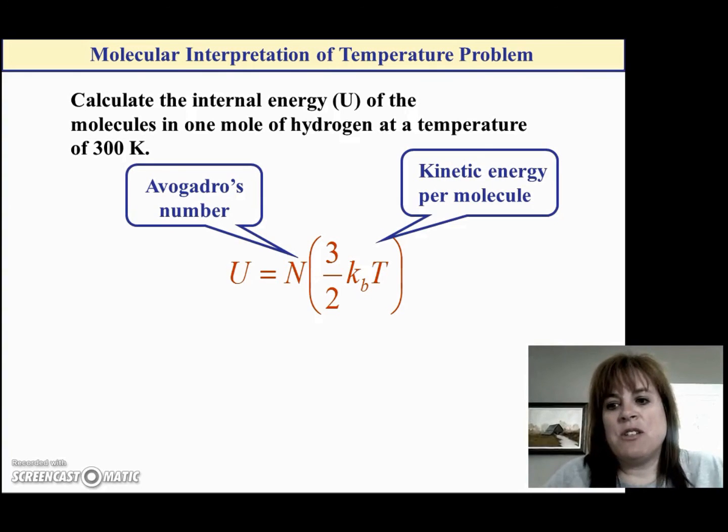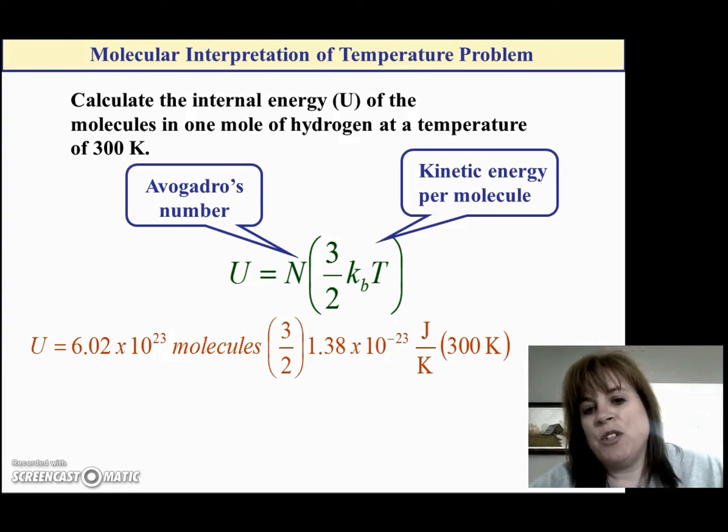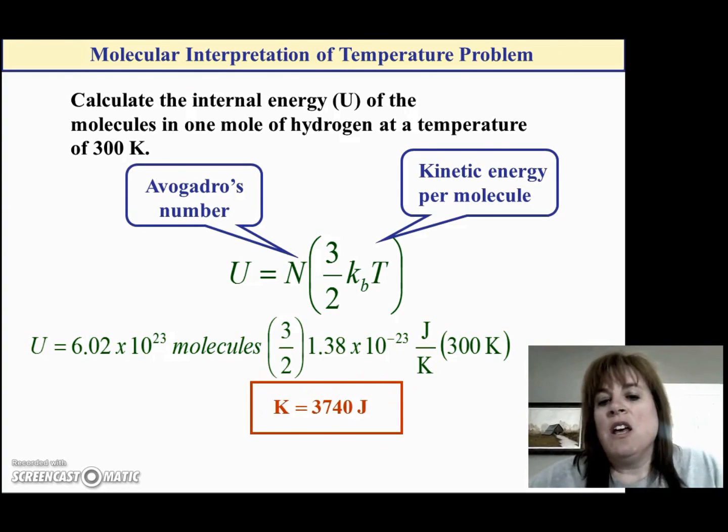If you do that, it's just a matter of plugging and chugging. If we use molecules, you have to remember that there are 6.02 times 10 to the 23rd molecules in a mole, and then we just plug numbers in, make sure you're working in Kelvin, which of course the problem's already in Kelvin, and you should have gotten 3,740 joules of kinetic energy in 1 mole of hydrogen.